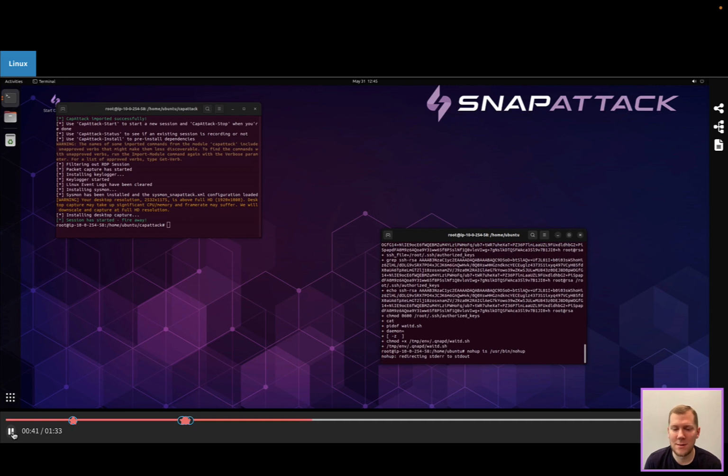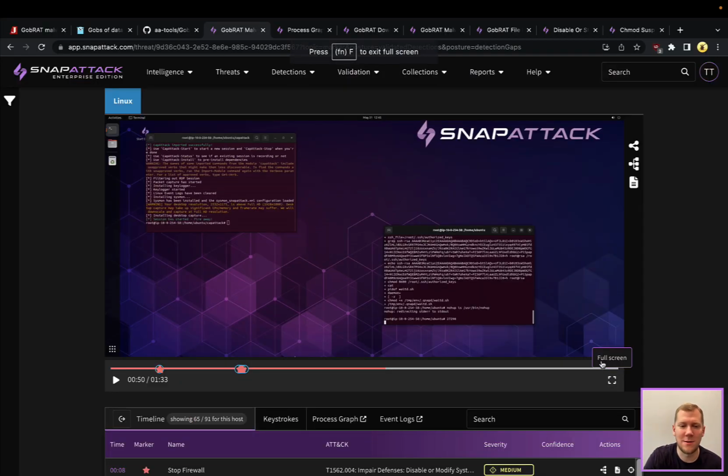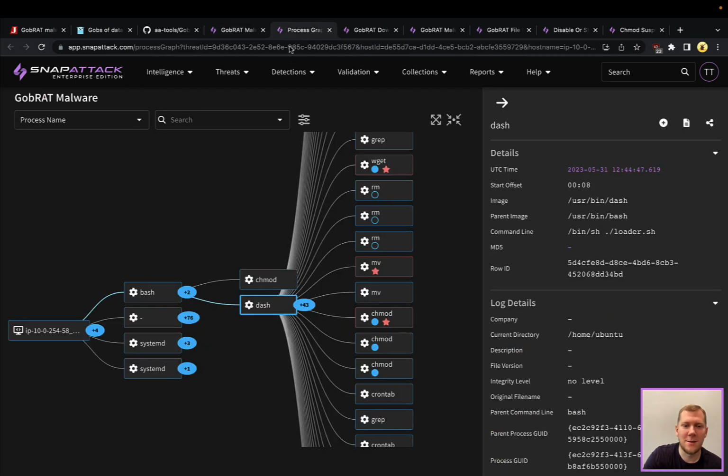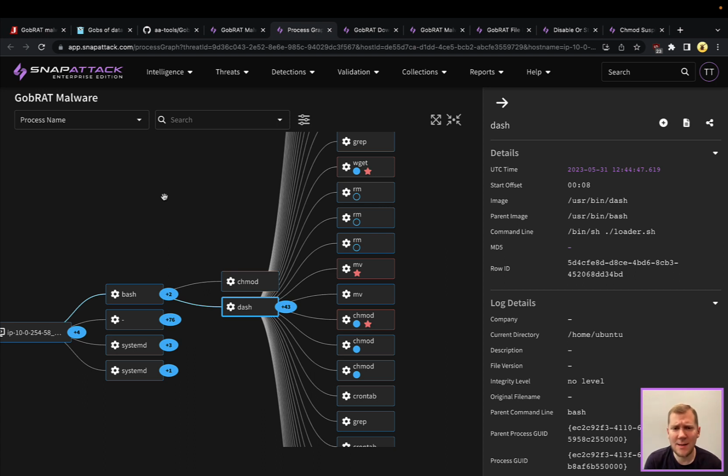Again, that wouldn't necessarily survive a reboot, and that's intentional because routers don't often get rebooted. Yes, I know, unplug it and plug it in again if the internet's broken, but it makes it a little bit more evasive, and it's a very interesting piece of malware. This also lights up like a Christmas tree on the process graph, because they're using a lot of those internal tools.